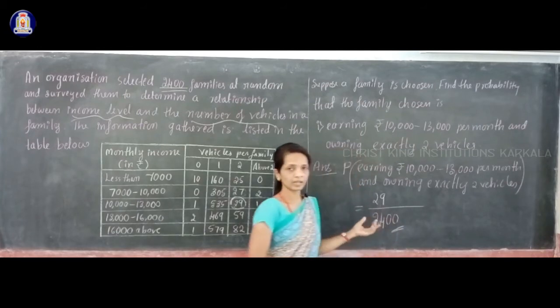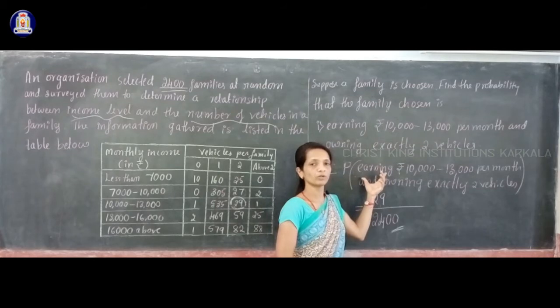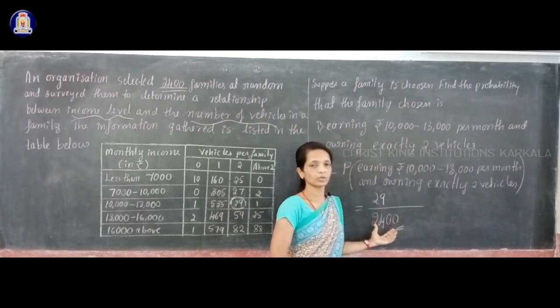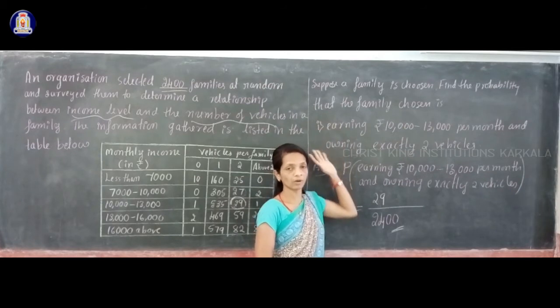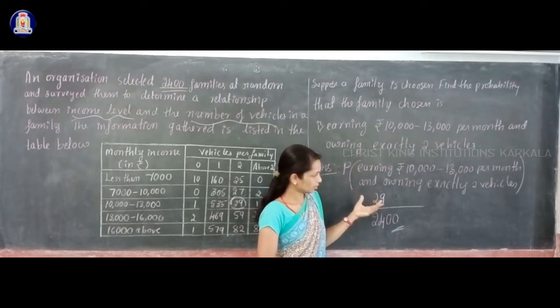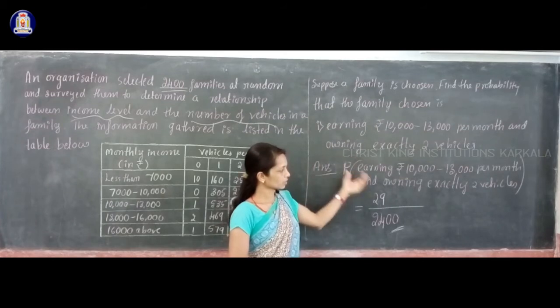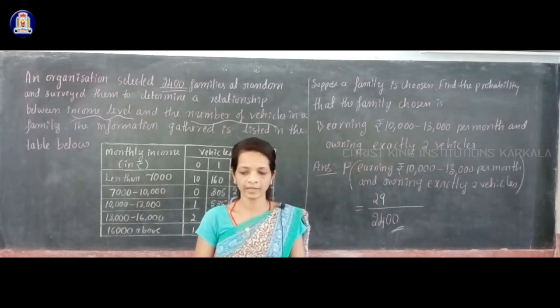In the numerator you have to write the number of families with this condition, divided by the total number of families. So this is the answer for the first sub question. Actually here in this question you have 4 sub questions. If I write all of them, then there is no space to write the answer, so I will write one by one. Still 4 sub questions are there, I will write one by one.